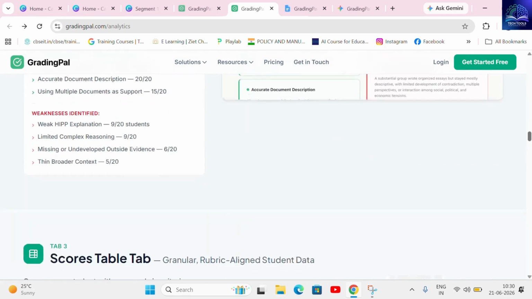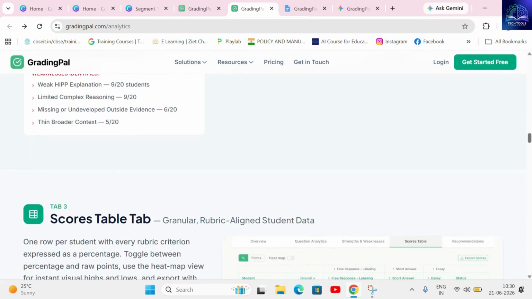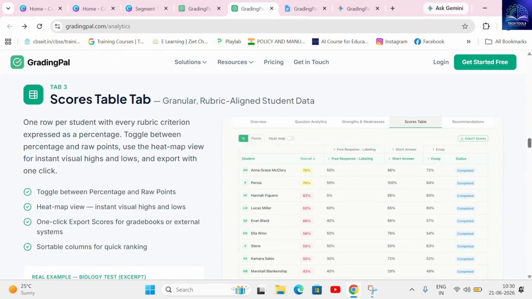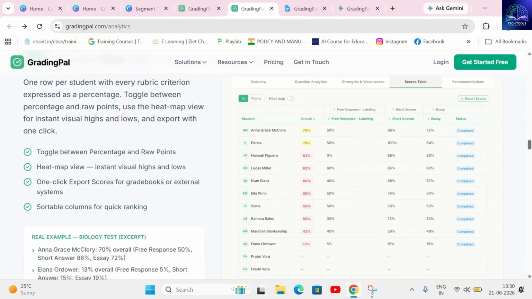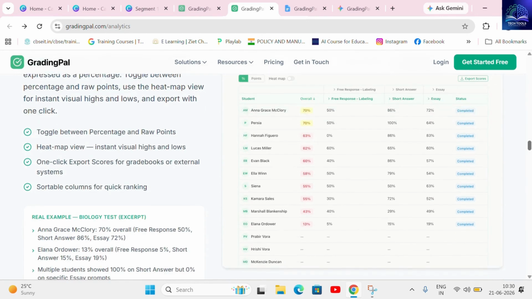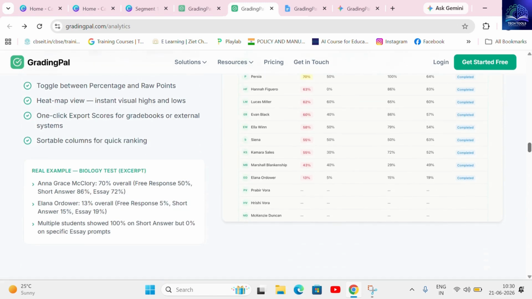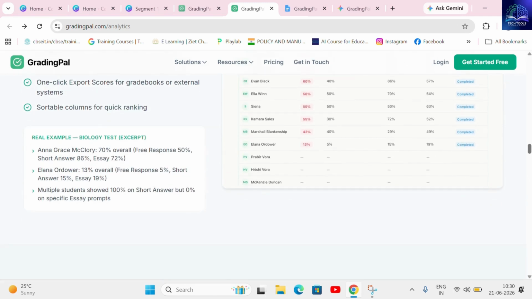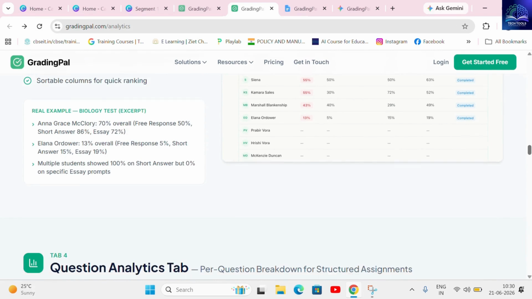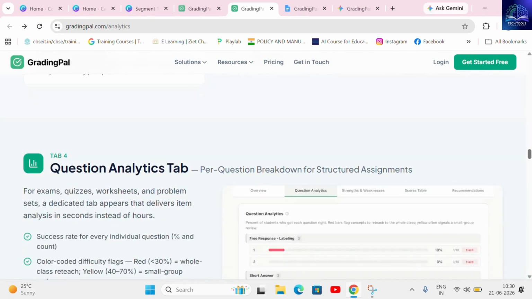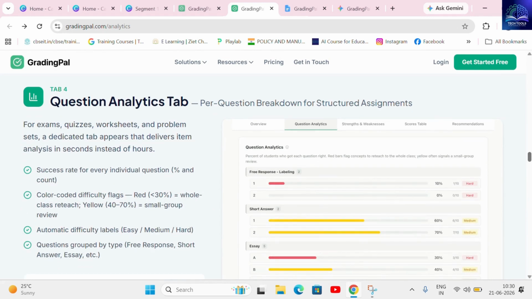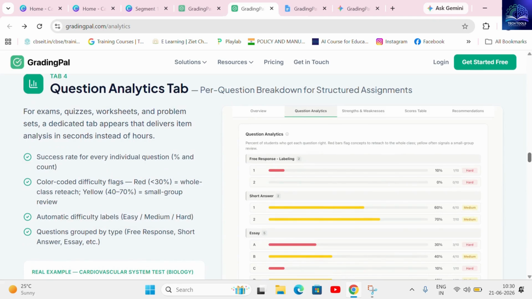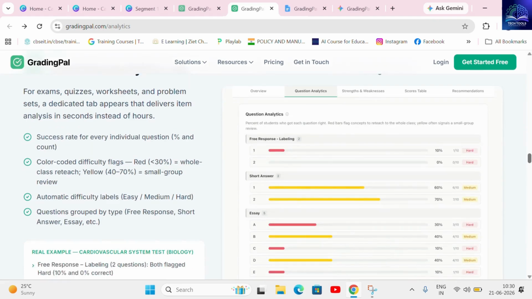From there, you can jump into the Scores table tab for granular, rubric-aligned student data. It populates one row per student with every single rubric criterion expressed as a percentage, allowing you to toggle between percentages and raw points, use a heat map view for instant visual highs and lows, and export the entire matrix with one click. For structured assessments like exams, quizzes, worksheets, and problem sets, the dedicated Question Analytics tab appears, delivering a deep per-question item analysis in a matter of seconds instead of hours.